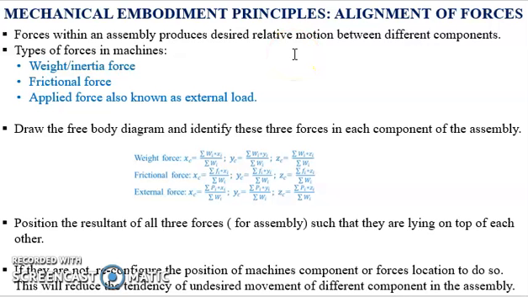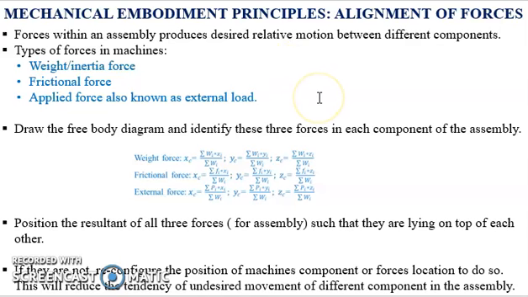The first embodiment principle is alignment of forces. Forces within an assembly produce relative motion between the different components. The position and orientation of these forces are important as they transmit power and motion in a safe and reliable manner. This has to be controlled by the designer. There are three types of forces involved in machines. They are weight or inertia forces, frictional forces, and applied forces, which are also known as the external load.